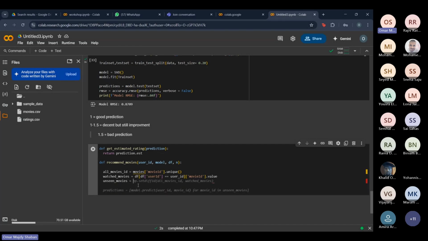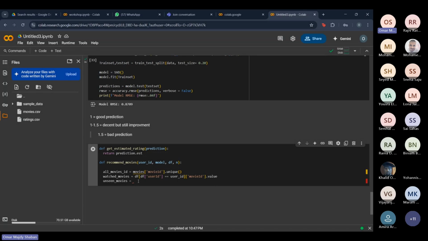So basically, we want to grab three things. We want to grab all the movie IDs or the names of the movies in our data set. We want to get all the movies our user watched, and we want to get the movies that our user didn't watch yet. It doesn't really make sense to make a recommendation of a movie that our user already watched, you know?